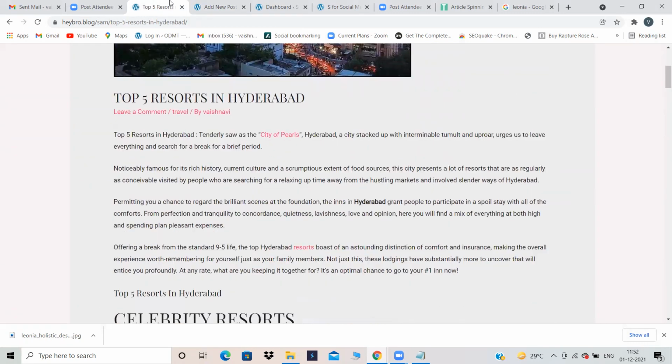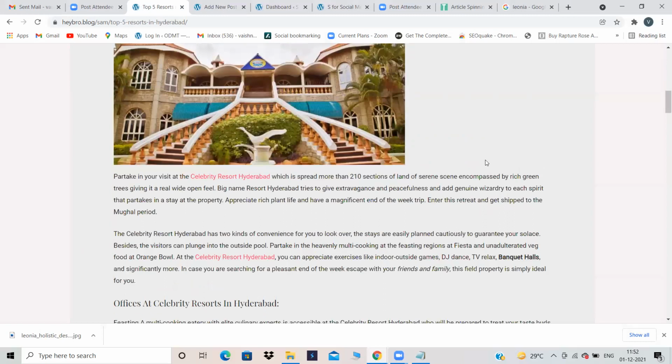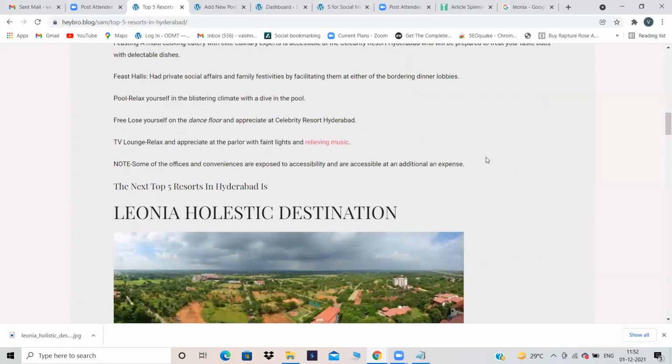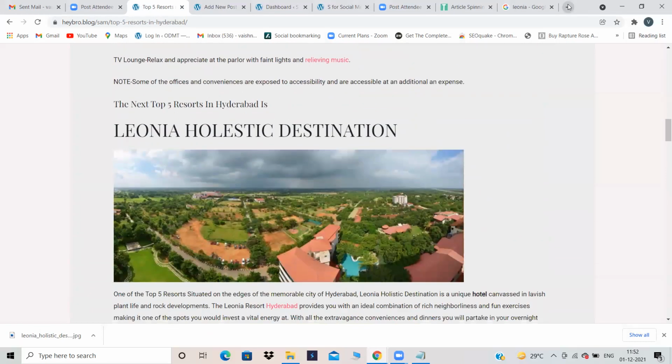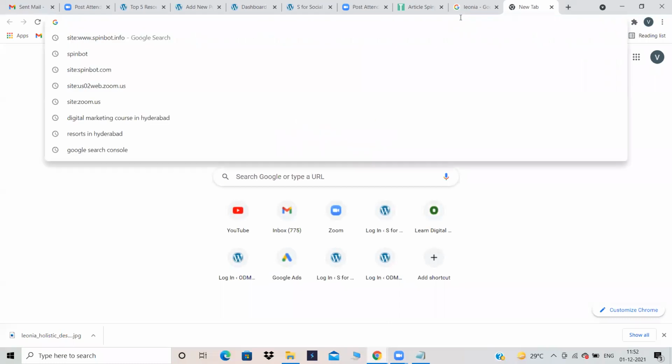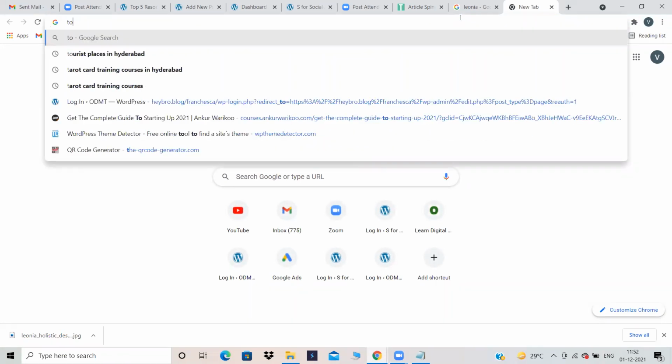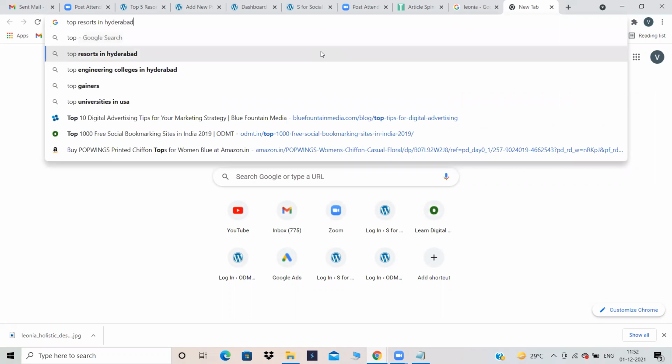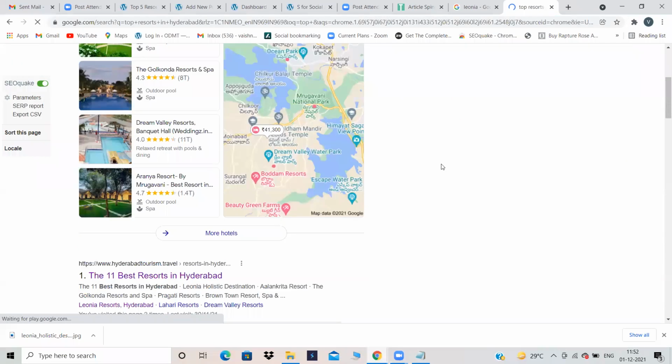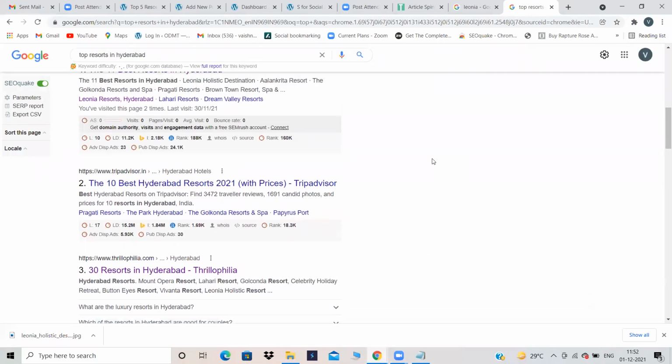So first copy the content, paste it in the notepad, then copy from notepad, then paste it in your website, if you are copying from some other website. I'm talking about direct content. Now, I do not have any such great content over there. So I'm just searching for top resorts in Hyderabad. Some blogs will be there. Let's copy the content from the blogs.